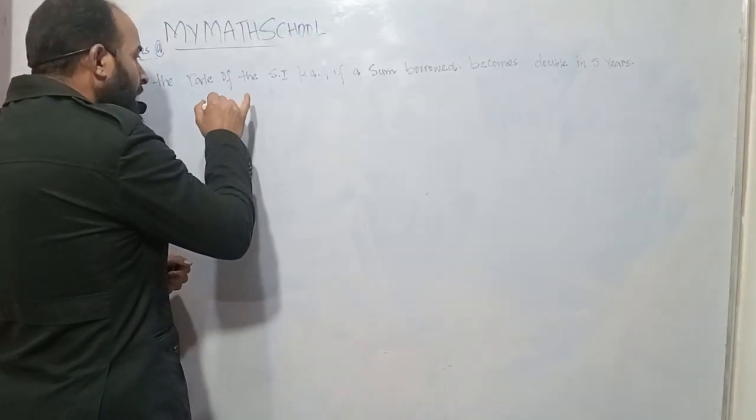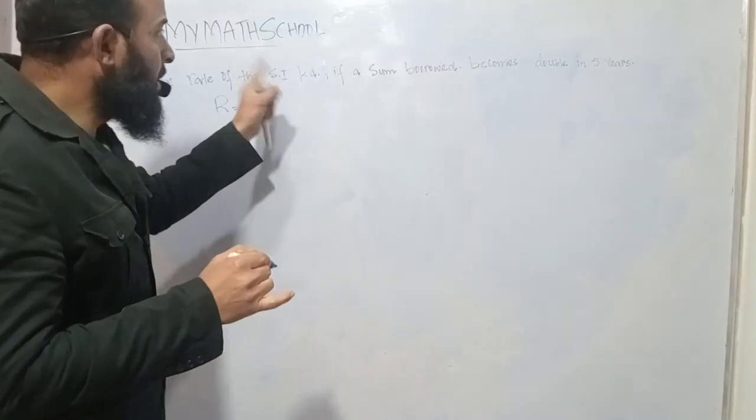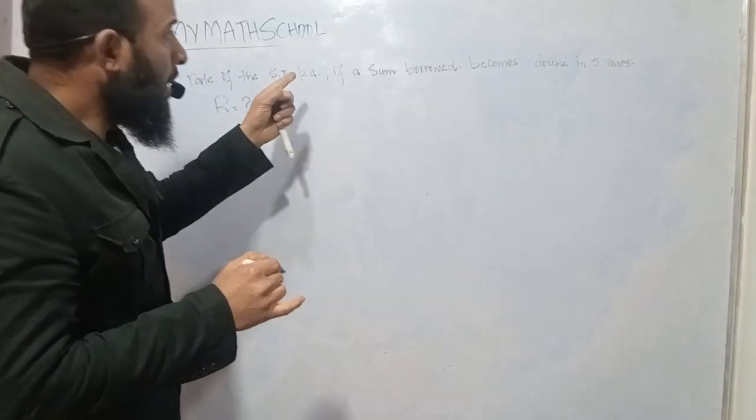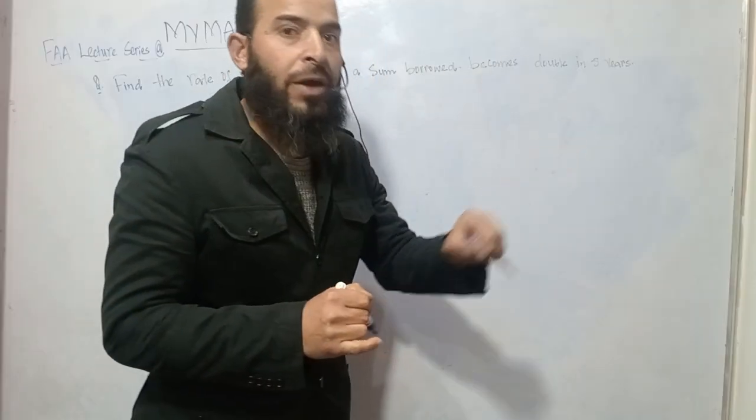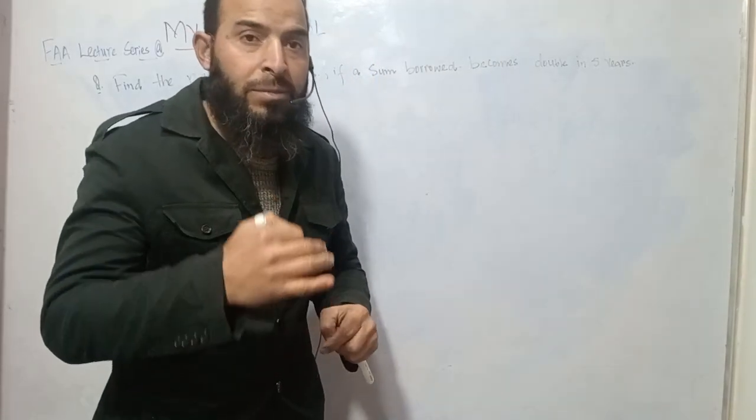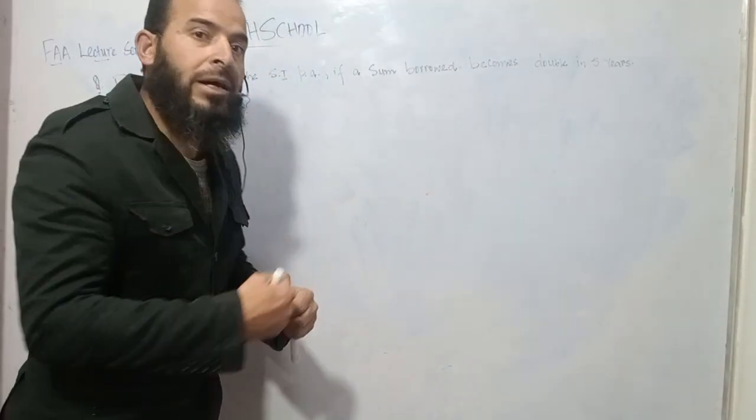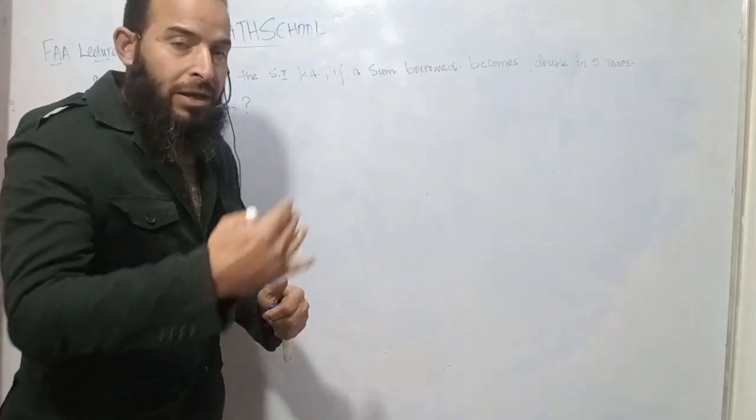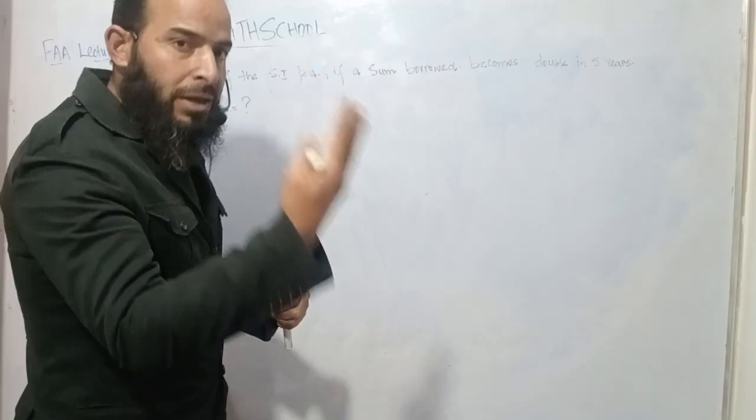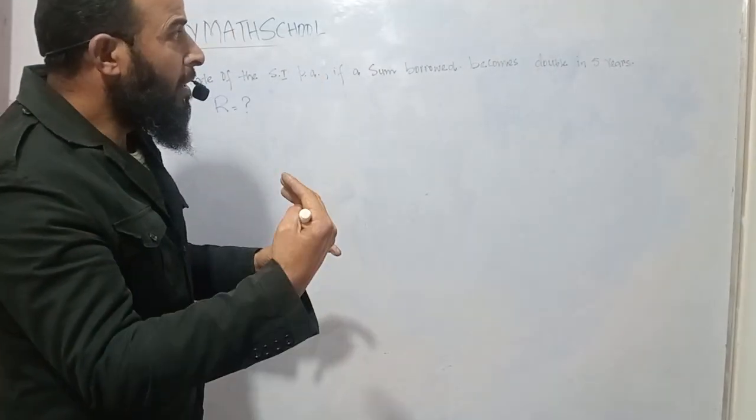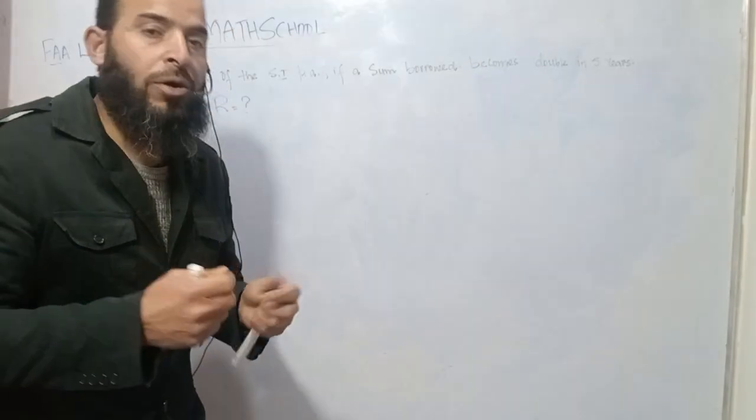So let R be the rate. We have to find the rate of the simple interest per annum if a sum borrowed becomes double in 5 years. That means the sum we borrowed from any agency or from any individual will become double in 5 years. We have to find the rate of that.